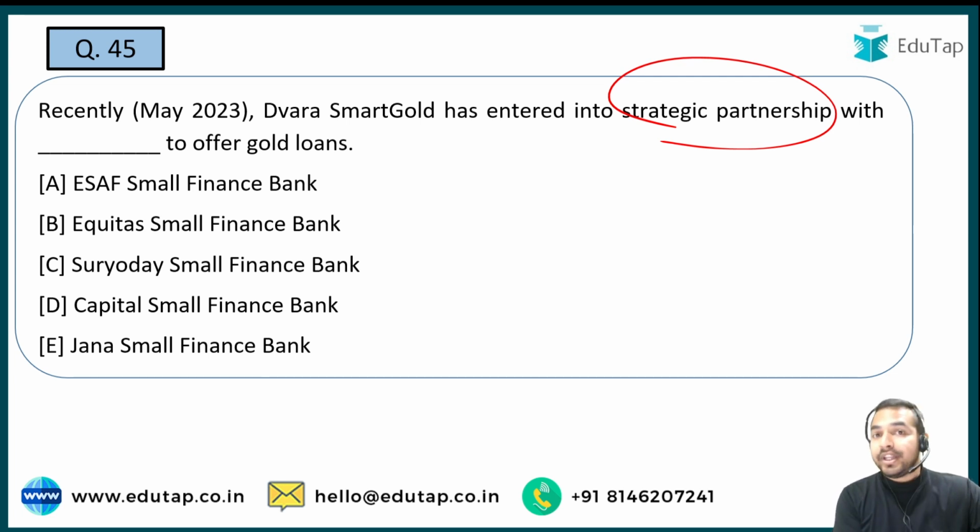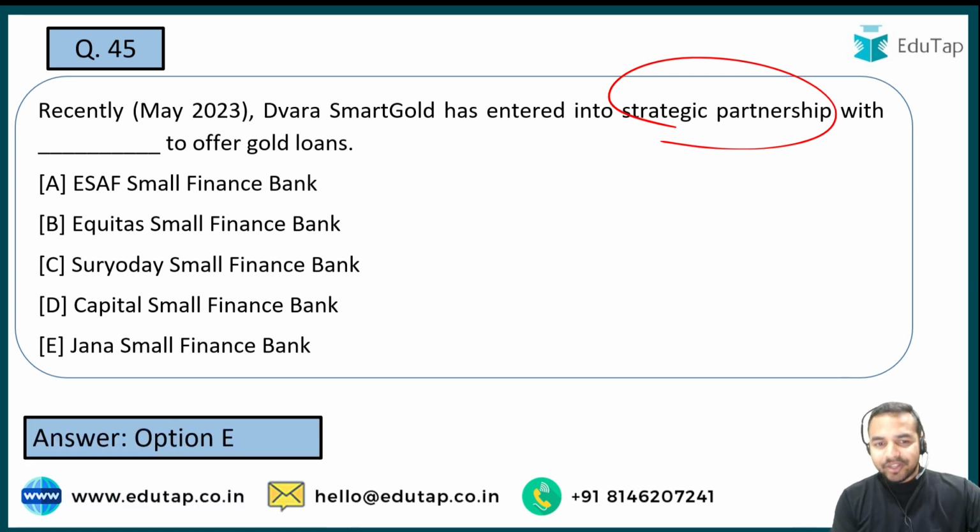That is why we are covering them, and that is why it is required to be covered by you as well from the exam point of view. And the right answer to that particular question is Jana Small Finance Bank, with which this strategic partnership has been done by Dwarkesh Gold.